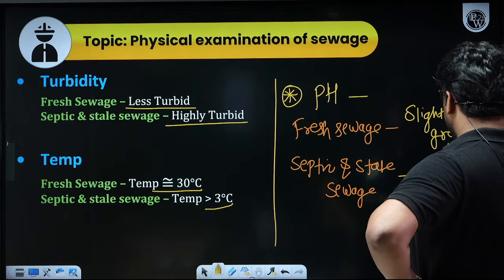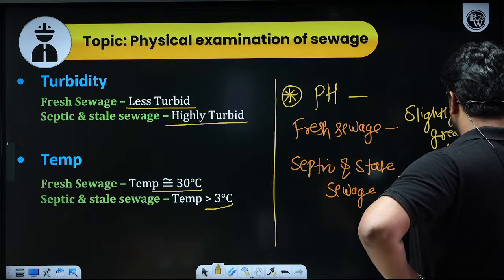For septic and stale sewage, the pH will be less than 7.